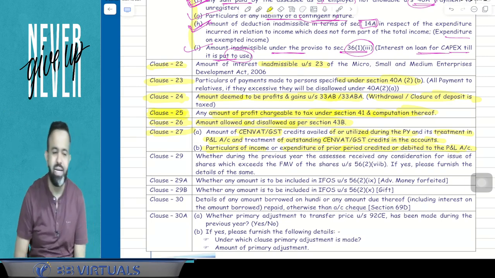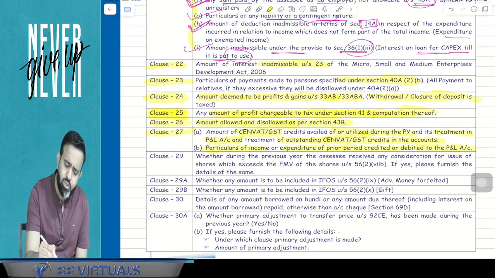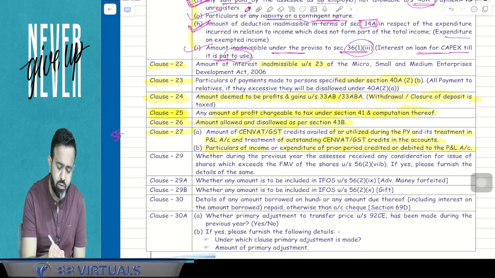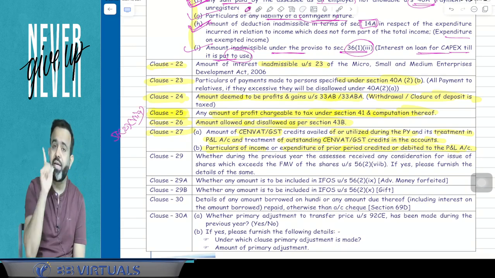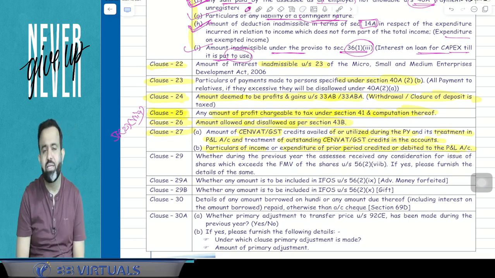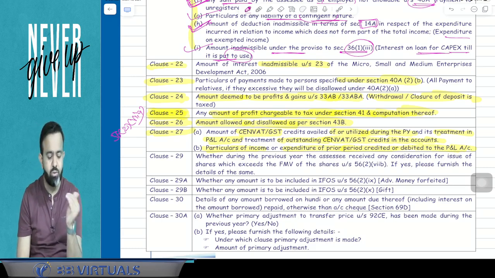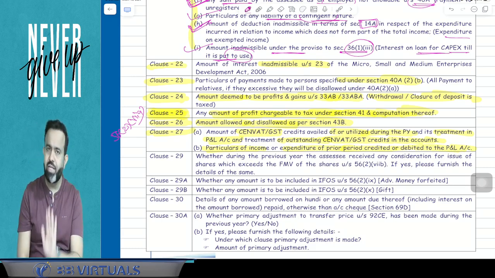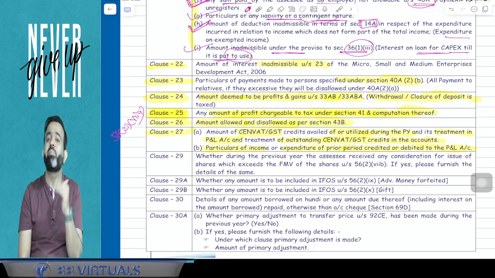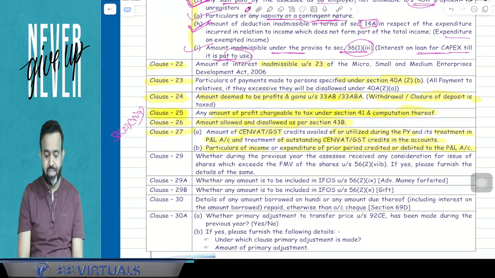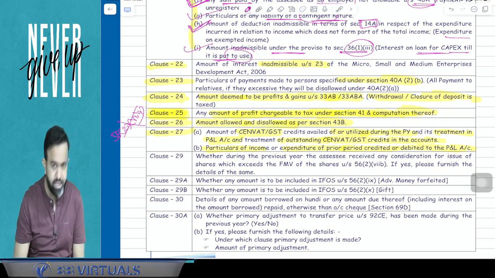Now clause number 28. There is a clause number 28, but that is not relevant, guys, because clause number 28 is related to section 56(2), clause 7A. Earlier 7A was applicable, but nowadays it is not applicable, and clause number 28 is related to that 56(2)(7A), so that is not applicable as of now. It is not applicable because that is already merged with section 56(2)(10) under the gift section. So that's why I have not covered clause number 28 here.